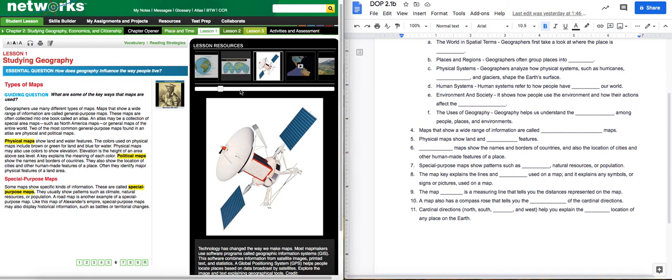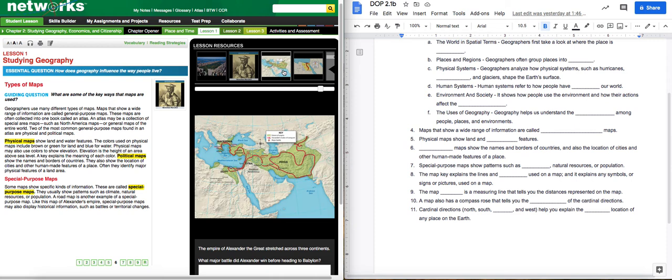So I'm going to see if I can find your Alexander, the thing over here. Okay, so this is a special purpose map. I'm not showing the whole world. I'm showing Alexander's empire in 323 BC. You saw that pop up there when I got it. Okay, and we'll start talking about some of those things as we continue to move through those special types of maps.